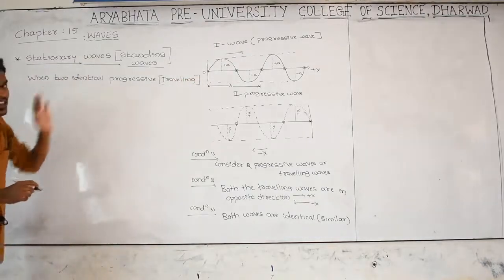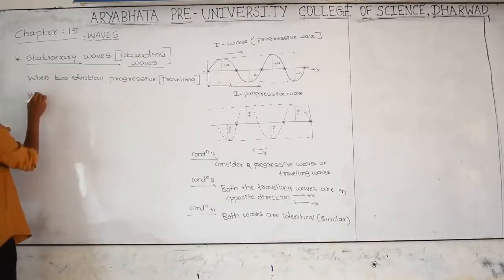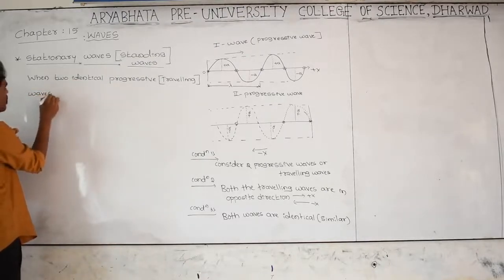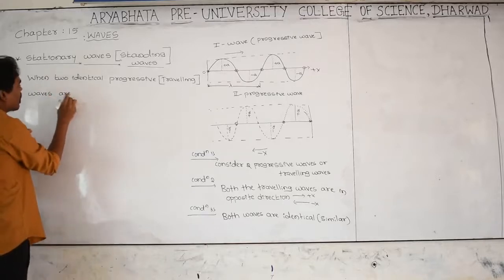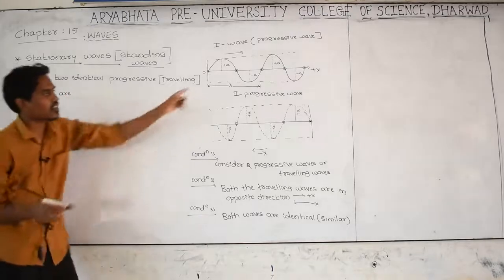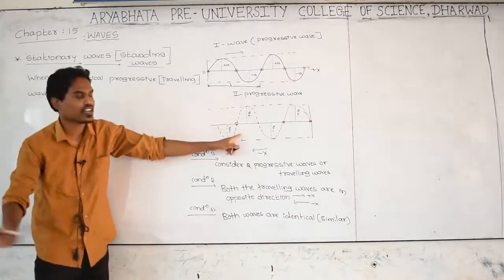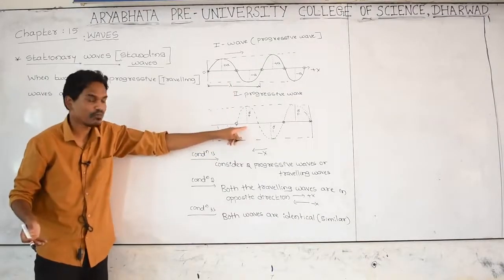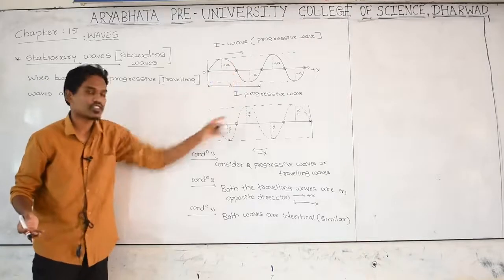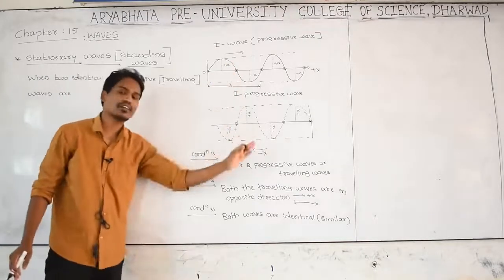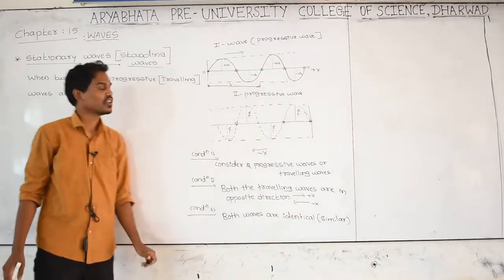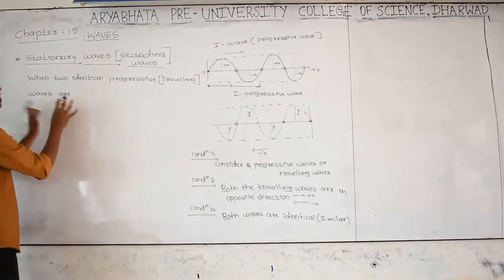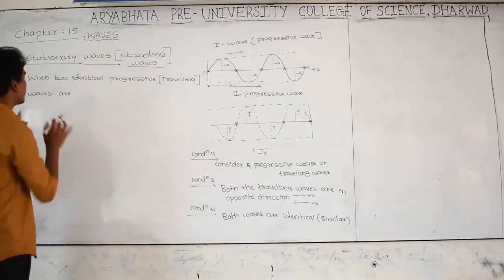When two identical progressive waves are identical in the sense that their frequency is exactly the same, wavelength same, speed same, this is also progressive, this is also progressive, similar kind but opposite direction.